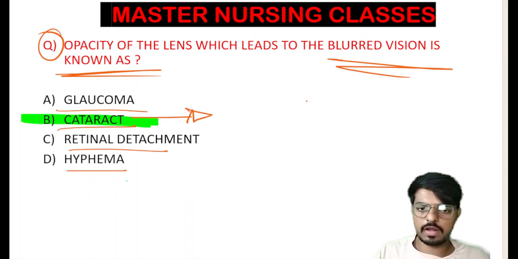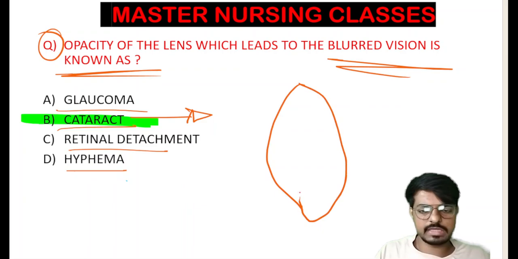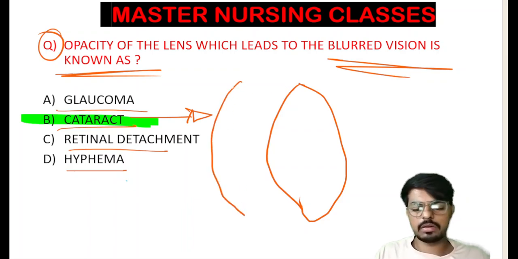I will tell the parts of the lens that help to study the surgical intervention for cataract. So this is what we call our cornea in front, and the iris muscle.